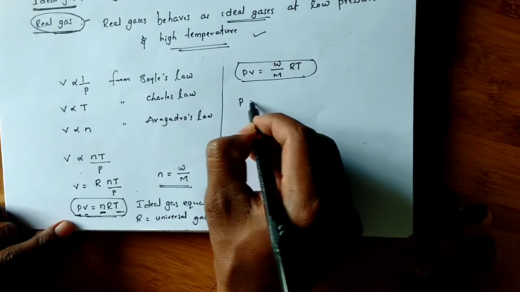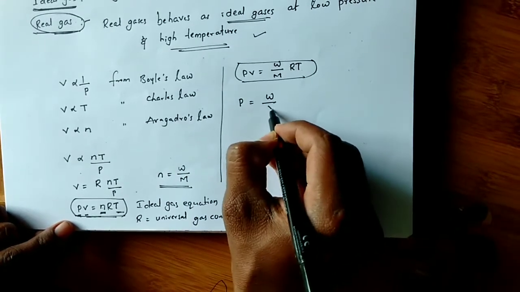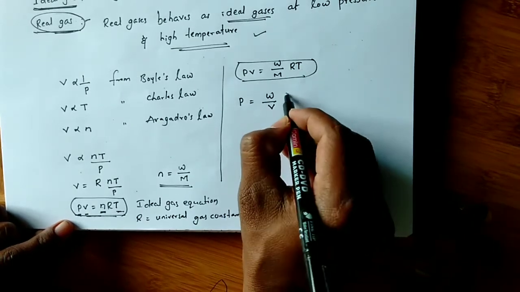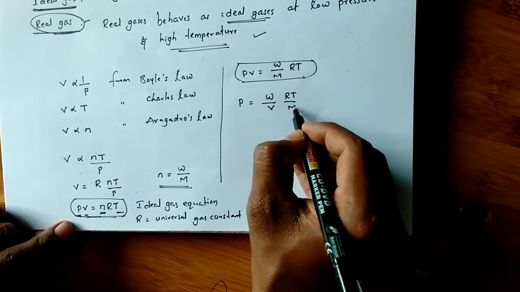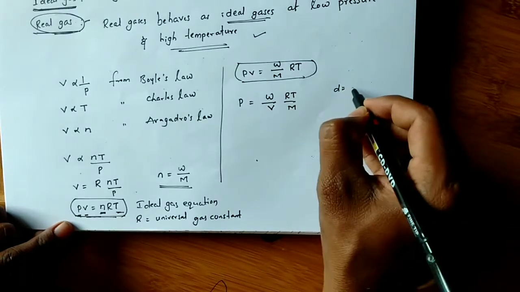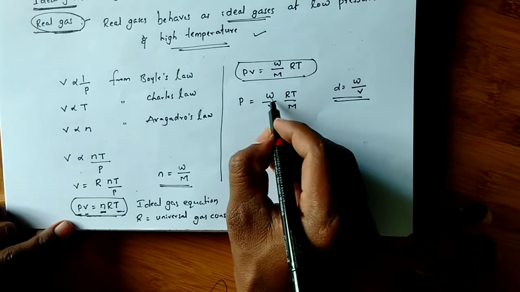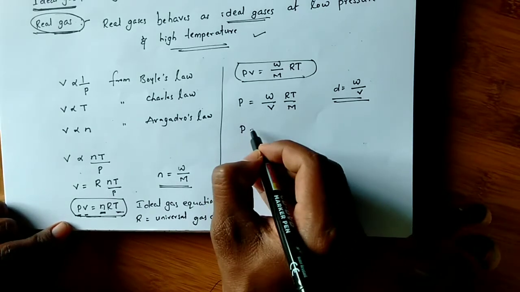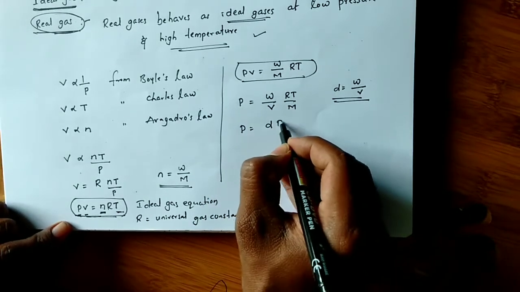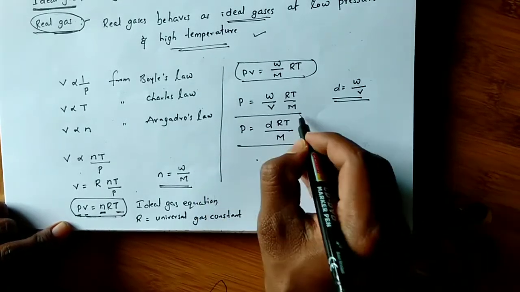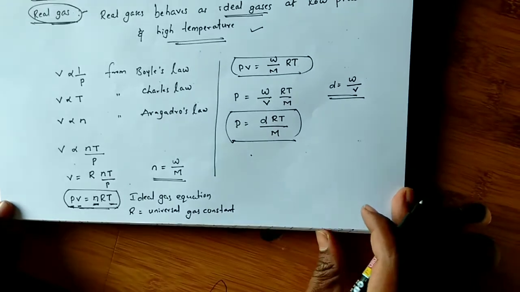Here we can write P equals W by V, mass by volume, into RT by M. Mass by volume is what? Density. Density equals mass by volume, no? So shall I replace W by V with density? So P equals density of gas into RT by M. This is one more form of the ideal gas equation.